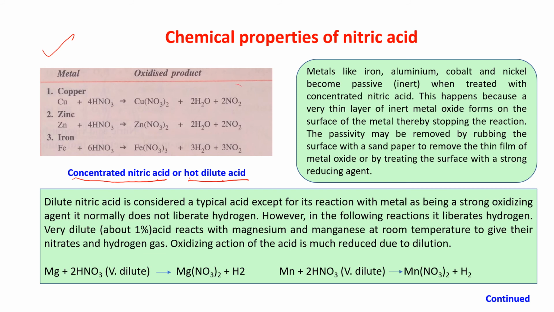So what are we getting? NO2. Copper nitrate and NO2. Zinc nitrate and NO2. Iron nitrate and NO2. I think now it is easy for you to remember. With the dilute nitric acid, it gives you NO. With the concentrated nitric acid or the hot dilute nitric acid, it gives you NO2. Like that you have to remember.